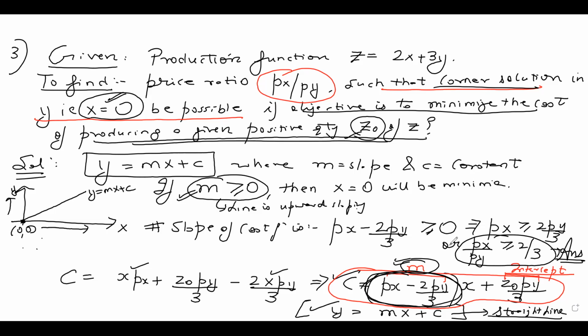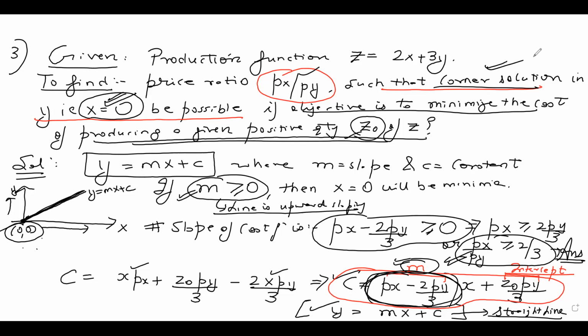The price ratio px by py should be greater than or equal to 2 by 3, because if this happens, your slope will be positive. If your slope is positive, your line will be upward sloping. If your line is upward sloping, your minimum will occur at 0, 0, which is what the question is asking. The question asks you to find that price ratio such that the corner solution in y, meaning x equal to 0, is possible. And you can clearly see the minimization of cost at x equal to 0 is possible only when the slope is positive. By slope, I mean px minus 2py by 3 in this question. If you solve it, you get px by py greater than or equal to 2 by 3.